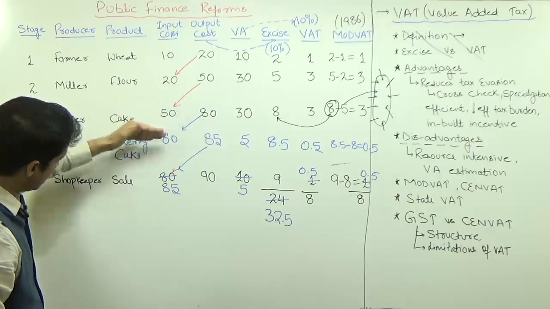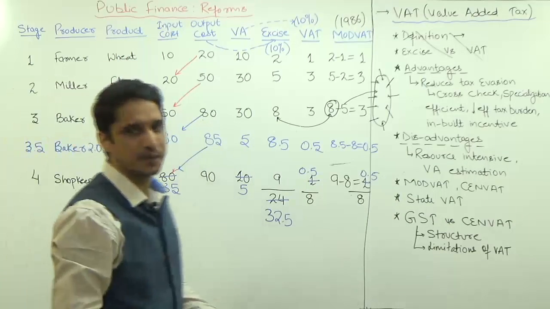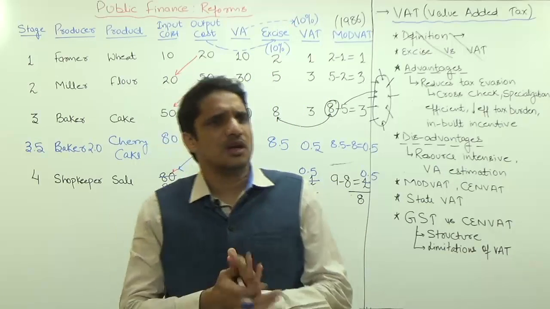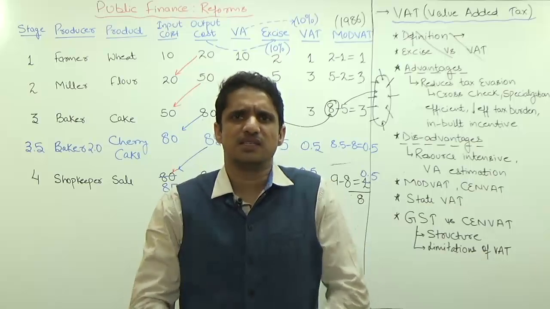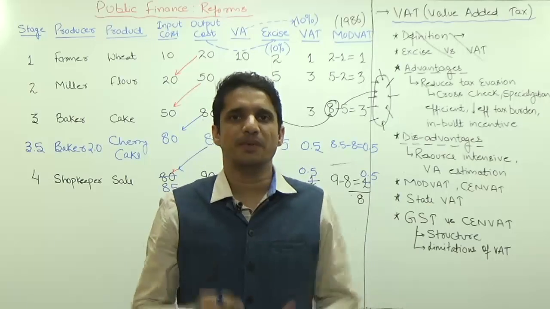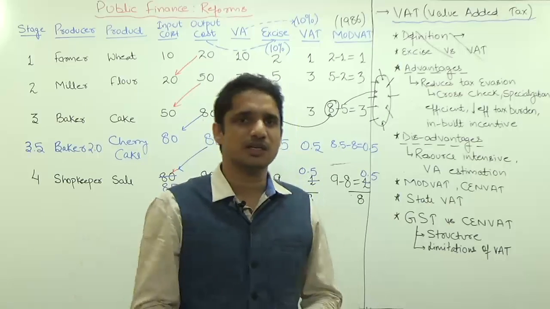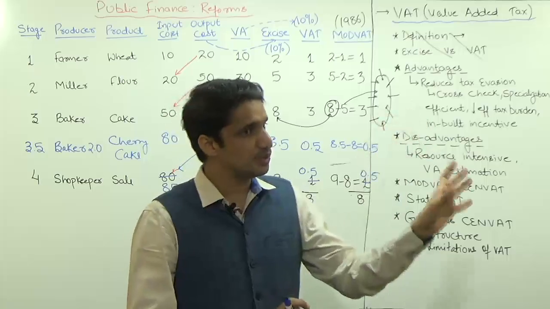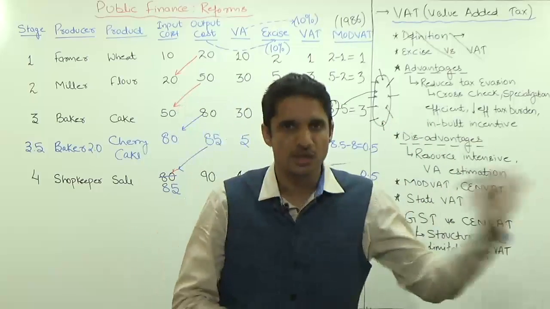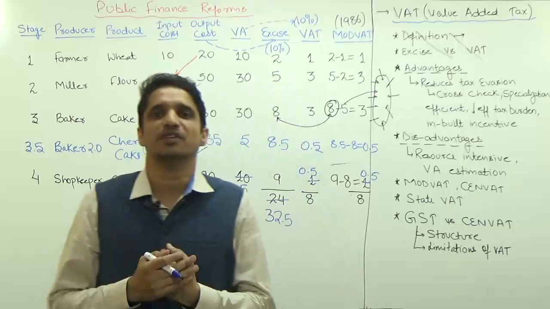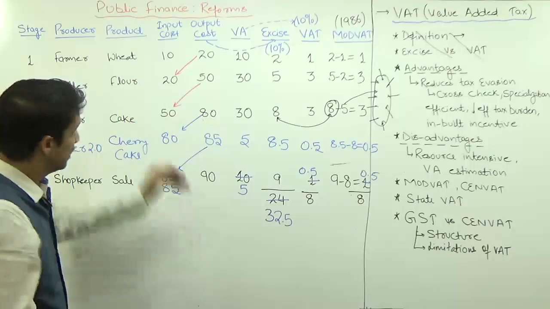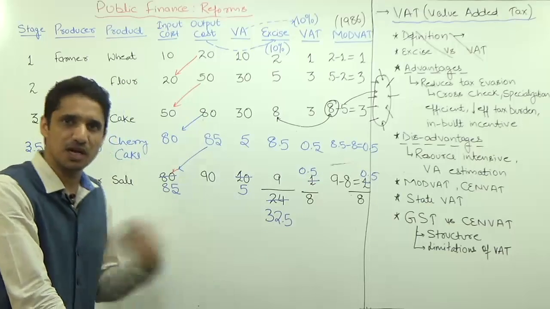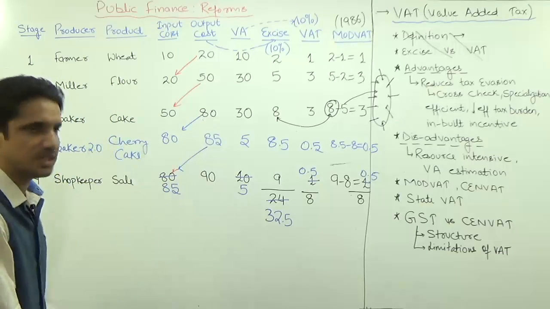When the number of stages increases, specialization increases, and specialization is good for any economy. Suppose on Super Prof there is only one faculty taking classes of 4 subjects: economics, polity, history, art and culture. Individual specialized faculty will of course have more knowledge, so specialization is good for an economy. When specialization comes, efficiency increases.